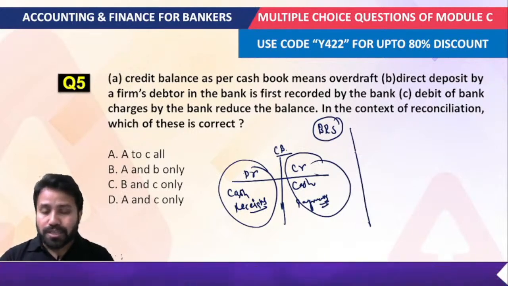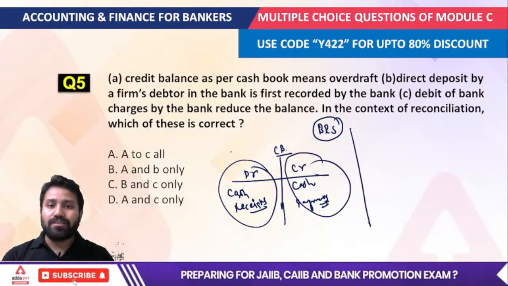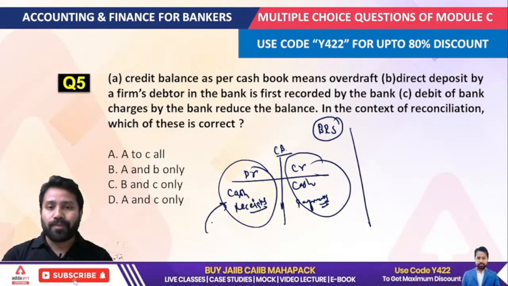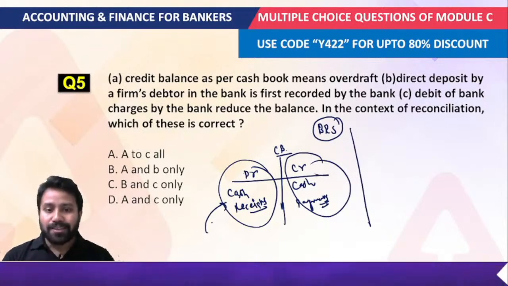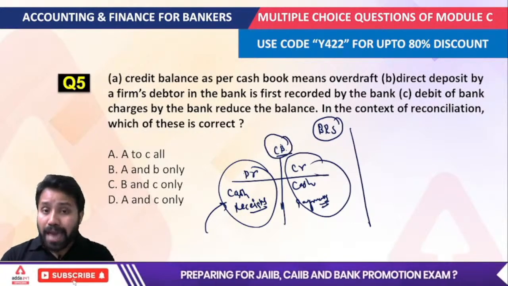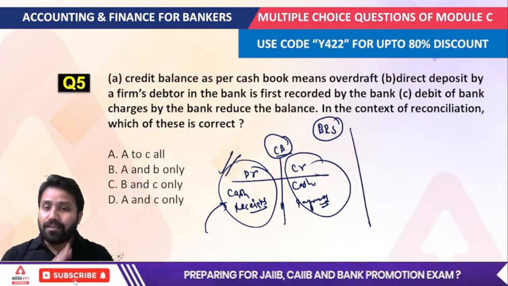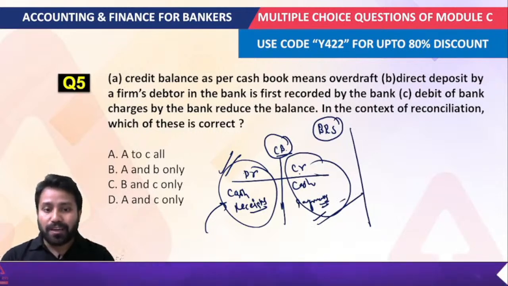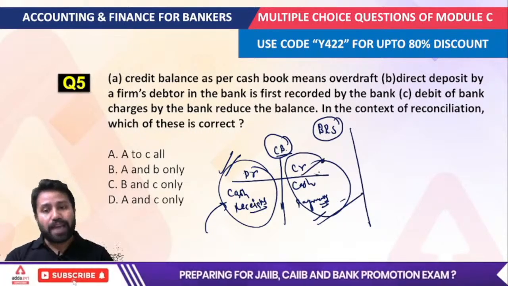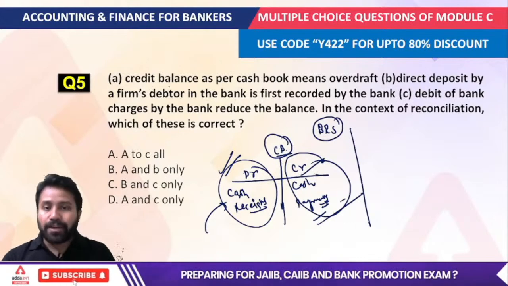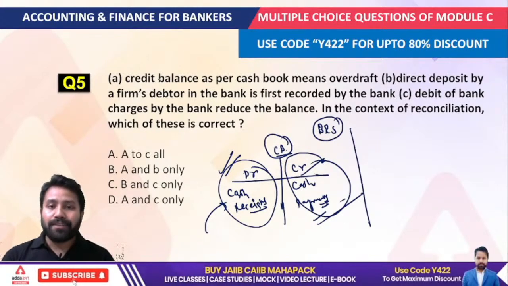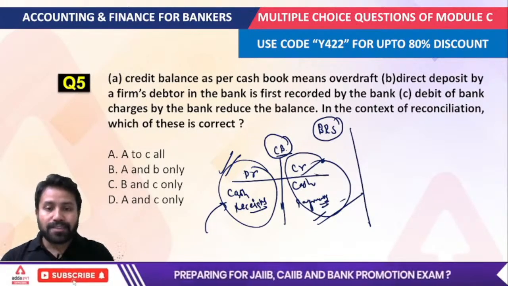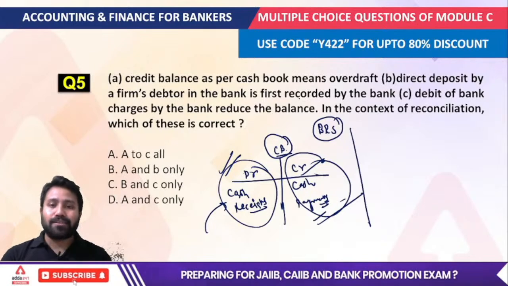So we can also understand that whenever we're talking about the customer's bank balance, it is reflected on the debit side of the cash book, as well as the customer's liability is represented through the credit side of the cash book. Okay, so if this statement is given, that is, credit balance as per the cash book means overdraft, then it is correct. You can understand this is somehow the liability that the customer has to pay.